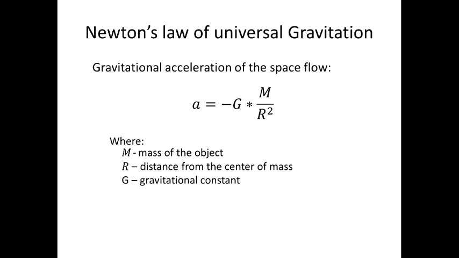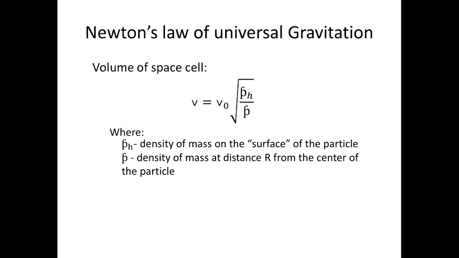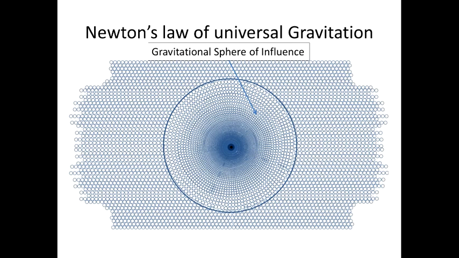And the condition is, it is possible to obtain Newton's inverse square law only if the volume of the space cells is inversely related to the square root of the mass density, otherwise it won't be an inverse square law. This intermediate formula is very important by itself, because it shows that the size of a space cell is decreasing on the way to the mass and that its value is defined only by the local density of mass and nothing else. In the picture we can see a sphere around a mass. It's the gravitational sphere of influence where the internal mass controls the size and, as we will see later, the speed of the space cells on their way to the massive object.